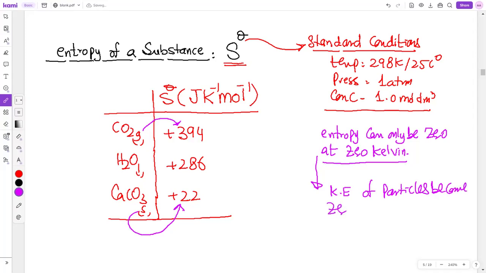So that is why the randomness vanishes. There's no randomness at 0 Kelvin because molecules will not move at all at 0 Kelvin. So only at 0 Kelvin, the randomness will be 0. Otherwise, there will be an entropy value for the rest of the temperatures. Okay.